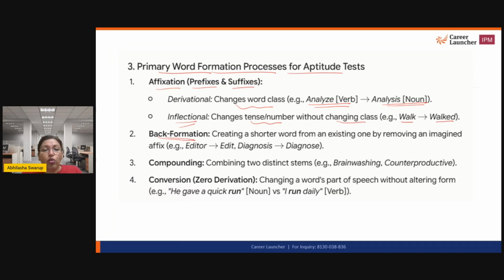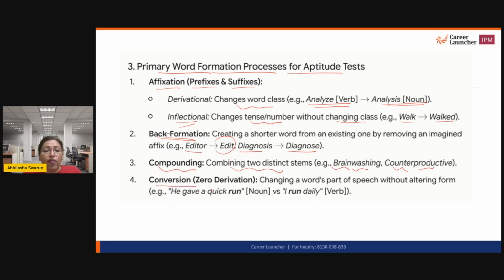Then you can have shorter words from an existing word by removing an imagined affix, a prefix or a suffix. For example, editor can become edit, diagnosis can become diagnose. Then you could compound words also. You could take two distinct words and create a compound word. For example, brain and wash together becomes brainwashing. Counter and productive together become counterproductive, right?